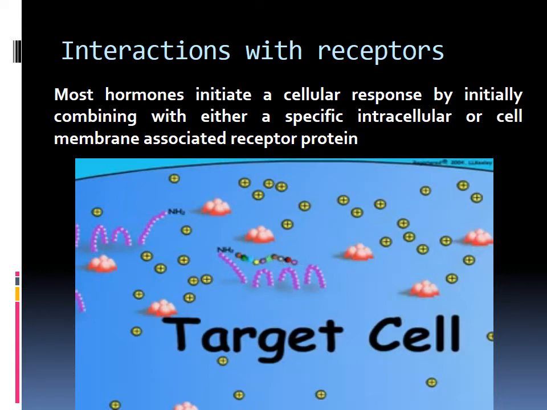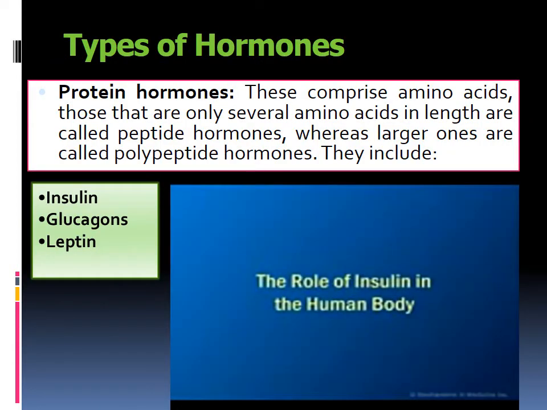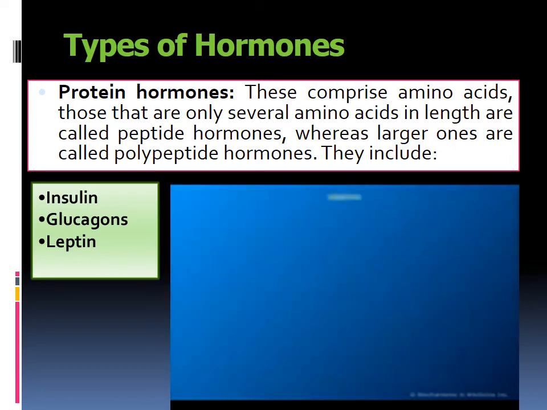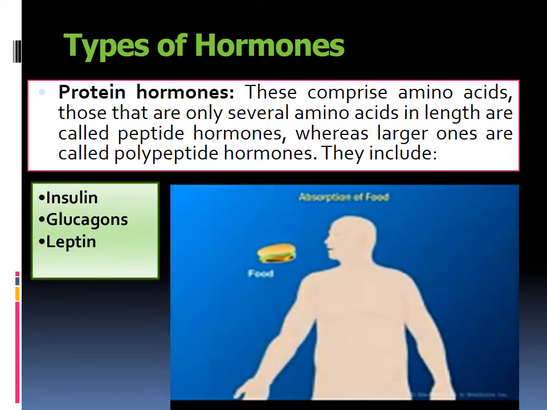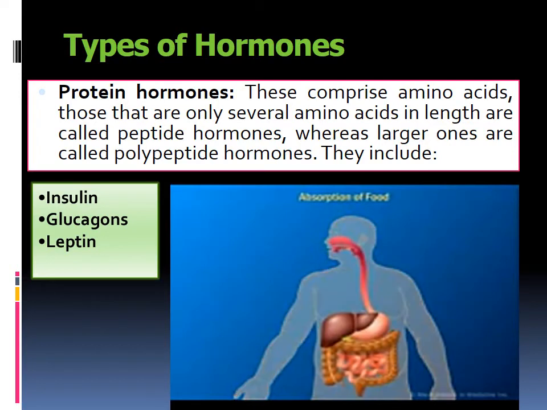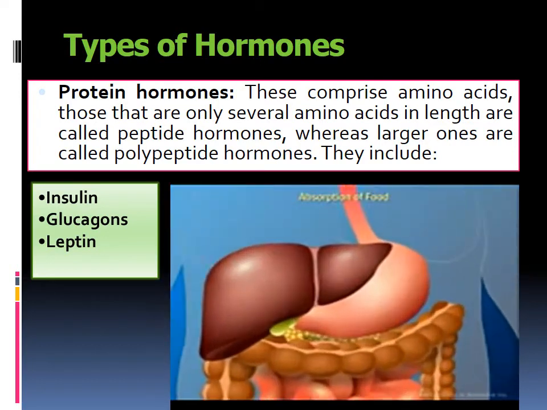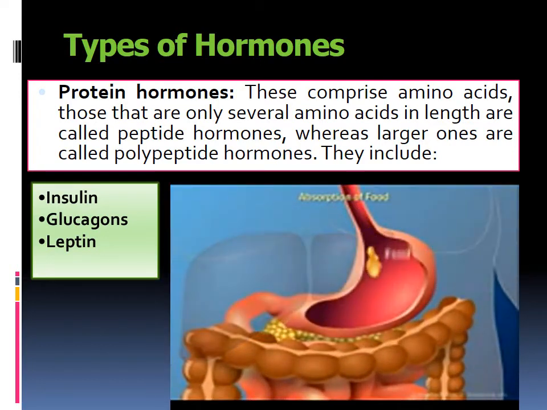Peptide hormones are usually a type of hormone. Protein hormones comprise amino acids. Those that are only several amino acids in length are called peptide hormones, whereas the largest ones are called polypeptide hormones. They include insulin, glucagon, and leptin. They travel through the circulation to all body cells.